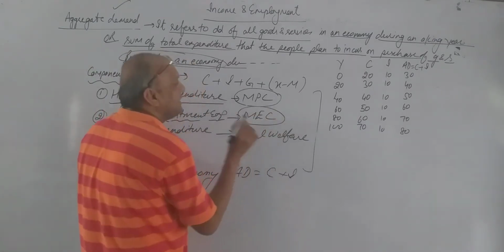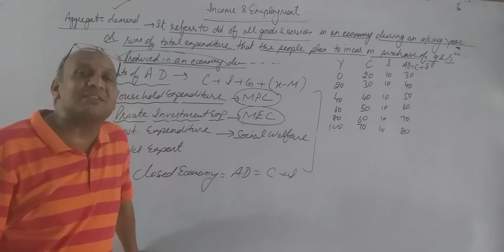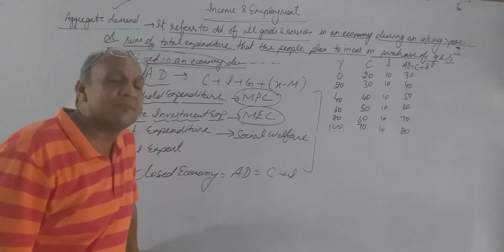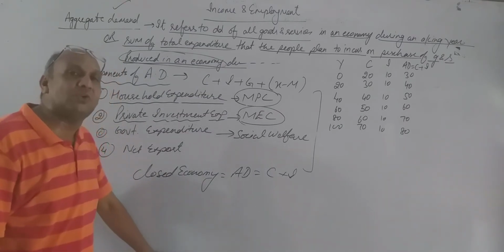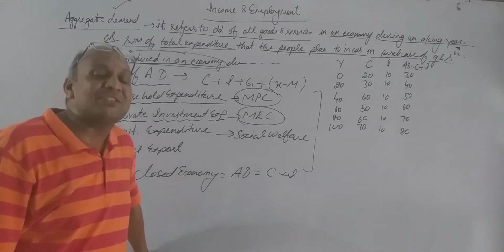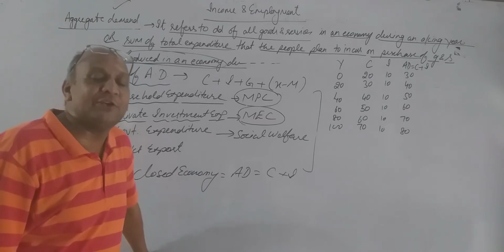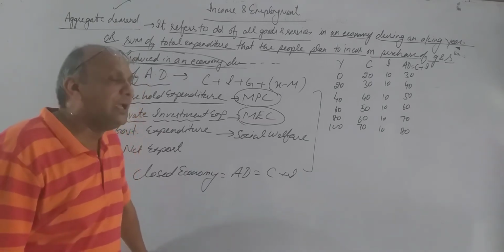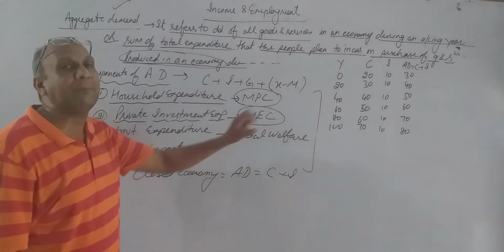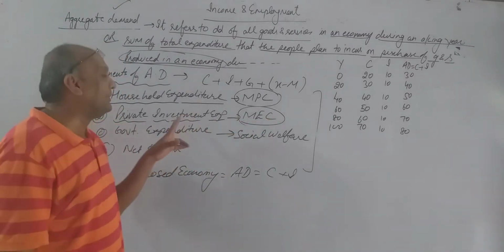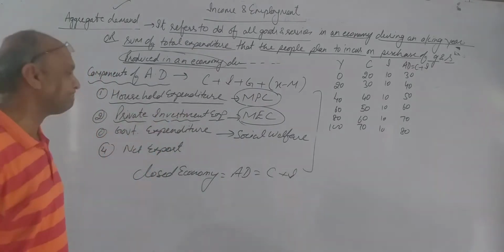How much money the private sector is going to introduce in their business depends upon MEC, marginal efficiency of capital. What is the meaning of marginal efficiency of capital? It means whatever additional capital we are going to introduce in the business, how much additional return we will get. If we are introducing an extra 1 lakh rupees in the business, how much extra income we are going to generate from that is known as efficiency of capital. The more the efficiency of capital, the more will be the investment. That is known as private investment expenditure.